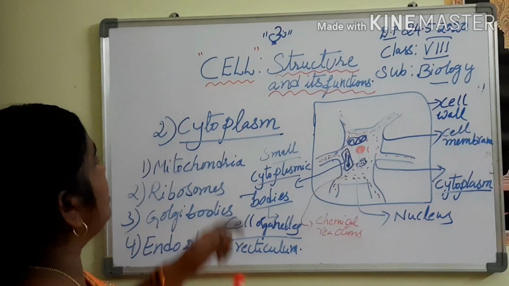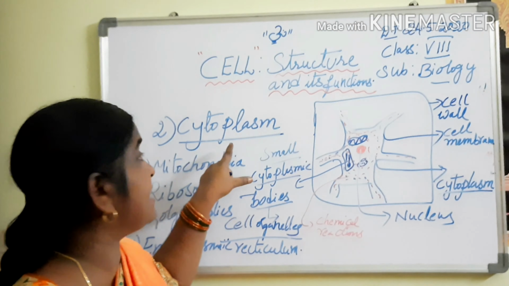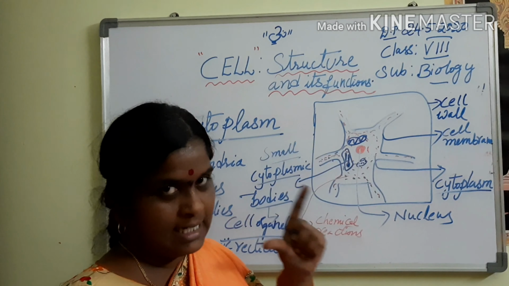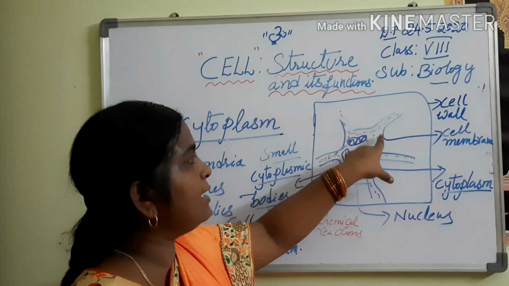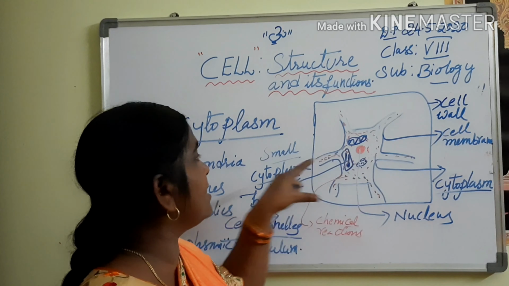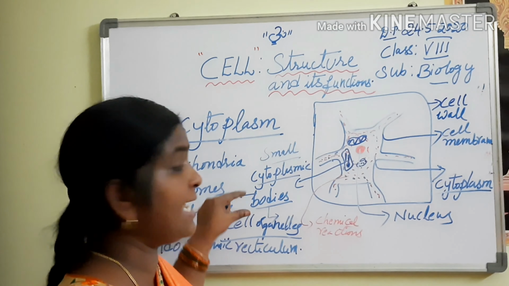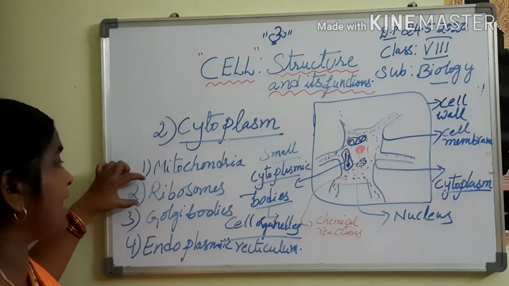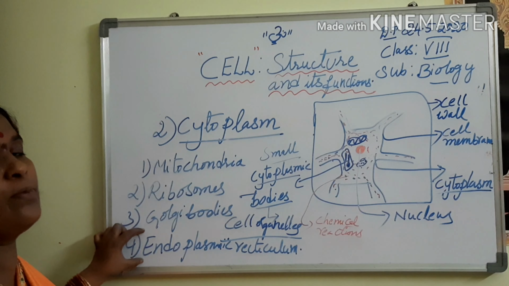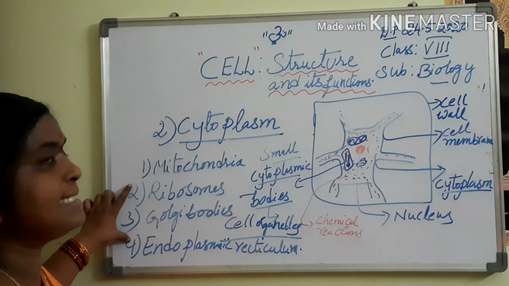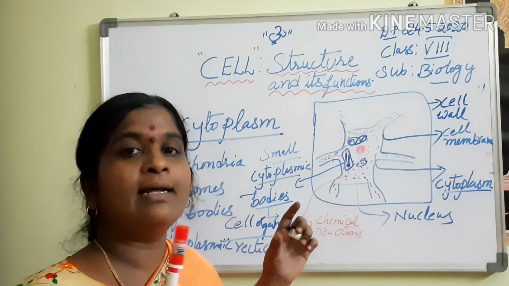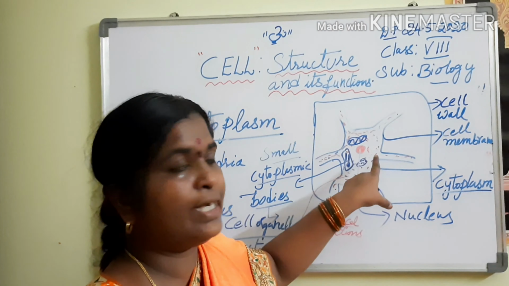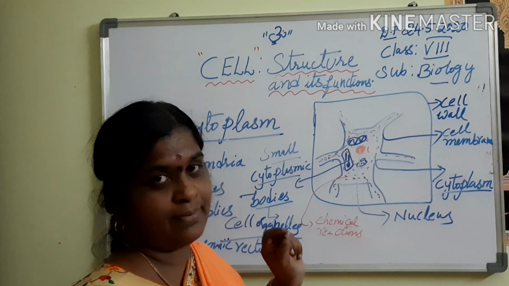Okay. What is cytoplasm? The parts of the cell. The second part is the cytoplasm. The cytoplasm is a thick jelly-like fluid. It is bonded to the cell membrane. It consists of small cytoplasmic bodies called cell organelles. These cell organelles are the mitochondria, ribosomes, Golgi bodies and endoplasmic reticulum. These can be clearly explained in the next part. So, the cytoplasm is a thick jelly-like fluid which is bonded to the cell membrane.